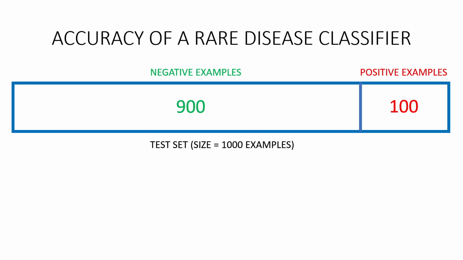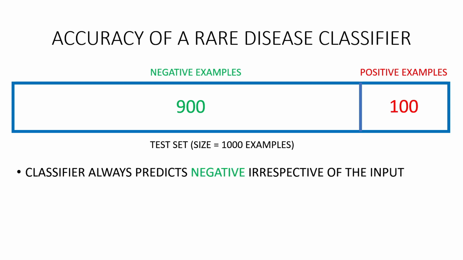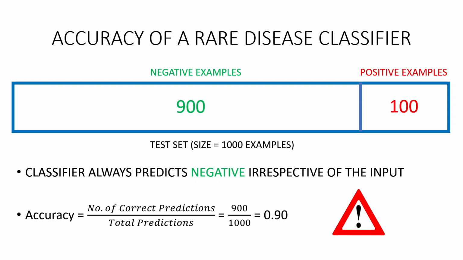Suppose we are making a rare disease classifier and we have a test set with a size of 1000 examples. Here we have 900 negative examples, which means that no disease is present, and 100 positive examples which indicate the presence of disease. Suppose that the classifier always predicts negative class irrespective of the input, which means that the classifier has no intelligence at all. Since the classifier always predicts negative class, it ends up making 900 correct predictions out of the total 1000, giving an accuracy of 90%. This is the problem I was talking about.